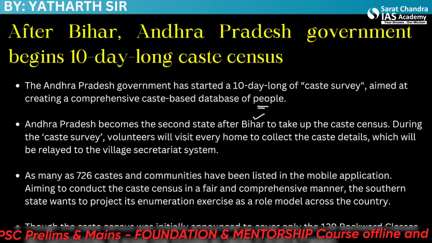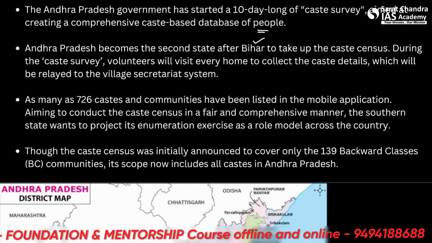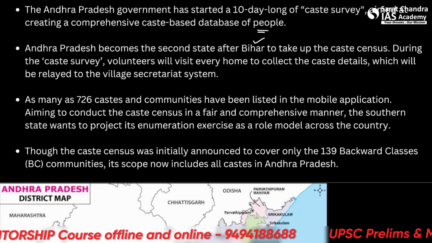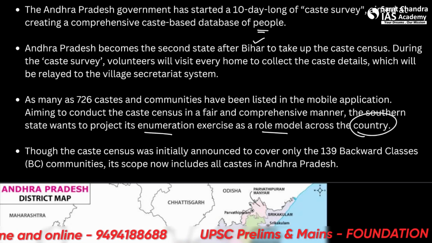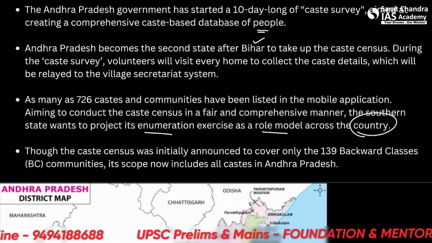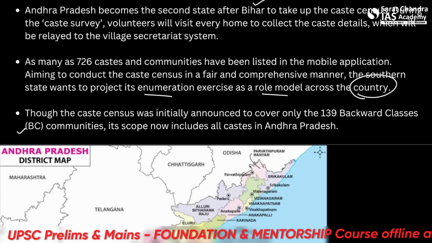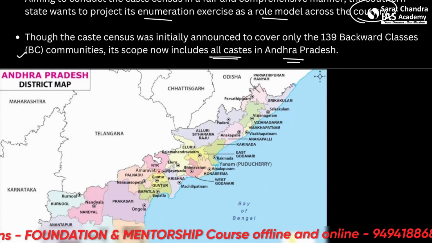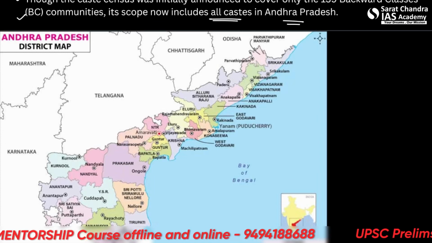Alright, so as many as 726 castes and communities have been listed in mobile application, aiming to conduct the caste census in a fair and comprehensive manner. The southern state wants to project its enumeration exercise as a role model across the country. So though the caste census was initially announced to cover only 139 backward classes communities, its scope now includes all castes in Andhra Pradesh. So one more important thing we can see from here is to see the map of Andhra Pradesh.